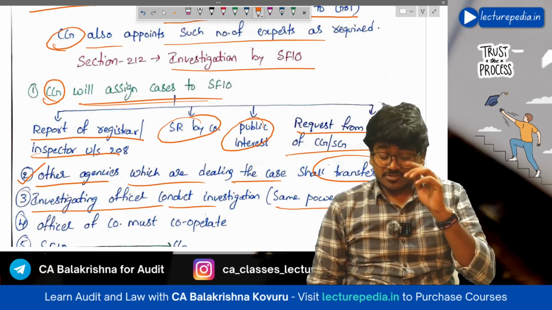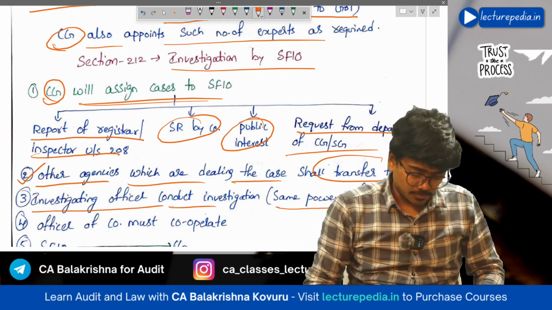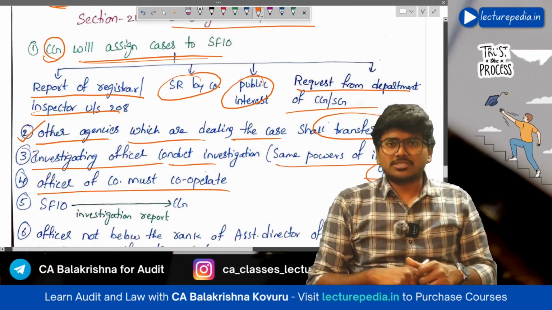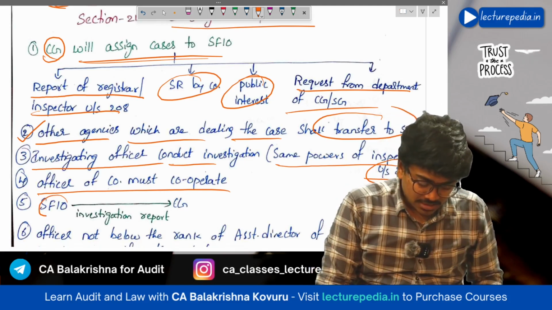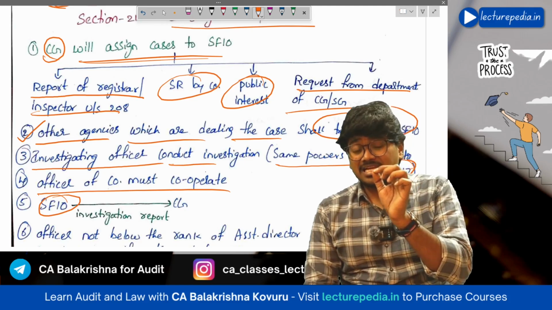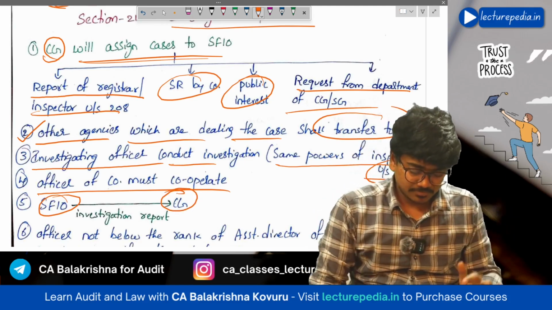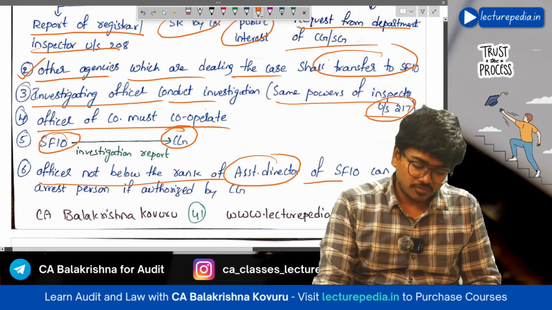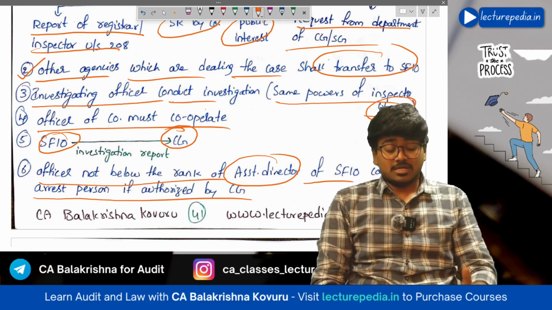So the same powers will be available with the investigation officer of SFIO also. Next, obviously, officers of the company must cooperate with the SFIO during this investigation. Once SFIO has completed the investigation, it will submit its investigation report to whom? To the central government, right? Next, an officer not below the rank of assistant director of SFIO can also arrest a person if authorized by the central government.